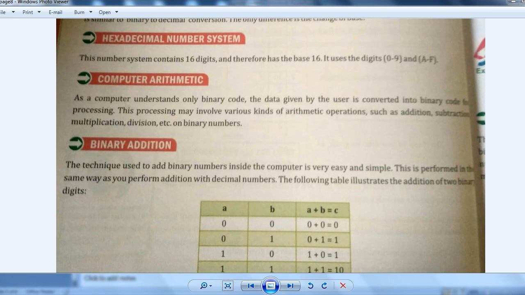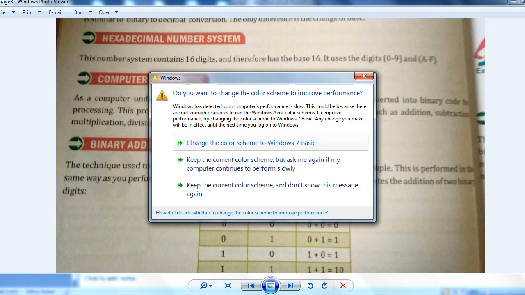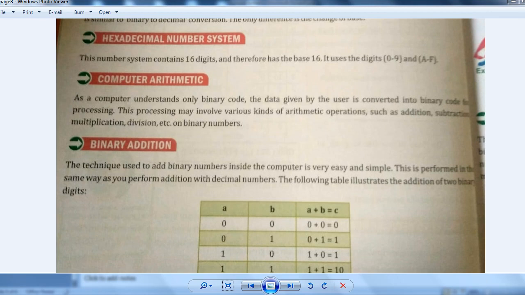The machine, the computer, understands nothing else, only 0 and 1. That is the binary code. Whatever we are writing is converted into the form of 0 and 1, and the computer understands that only, right? So how does a computer operate all these things? Addition, subtraction, all these are done inside a computer. How is this done? Because it understands 0 and 1 only, all the operations are done in binary form only. So let us learn that.